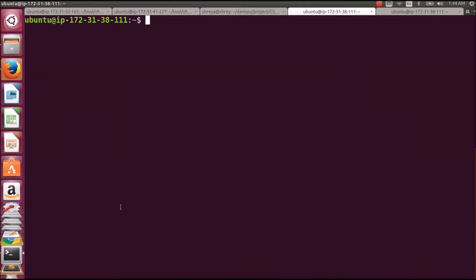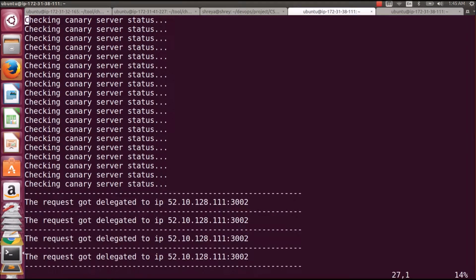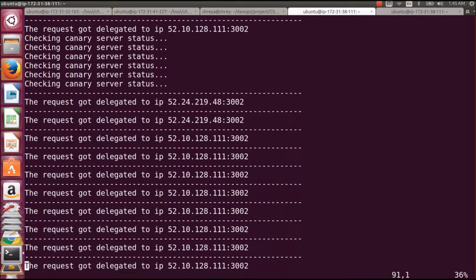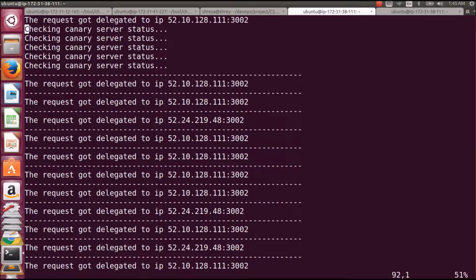Now let us go to the proxy server node and check the output. We can see that almost all the requests are routed to the production server and only a few of them are routed to the Canary server, as per our requirement.